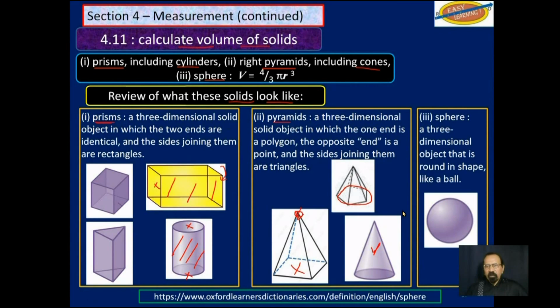And of course, the sphere, which is round like a ball. Now, these are called right pyramids, and the reason for that is that if you draw a perpendicular from that apex and come straight down, it will form a right angle with the base. Same thing with this one over here. Draw a perpendicular, it forms a right angle here.